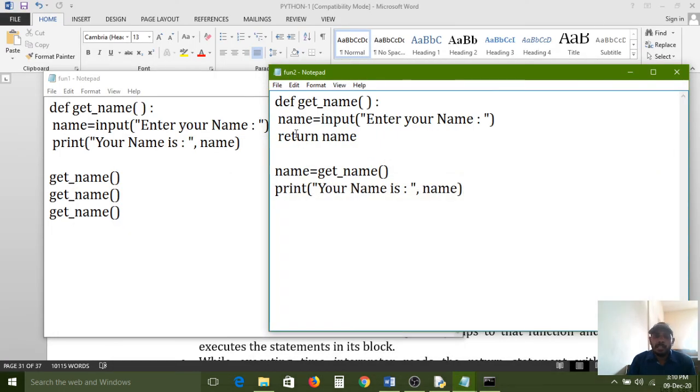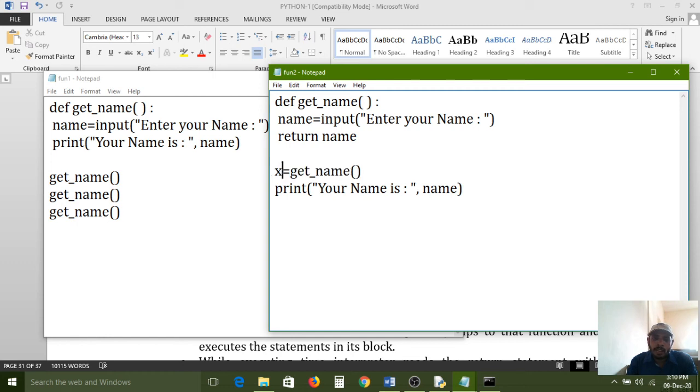So nothing but if you call this function, immediately the control will be generated, the control will be created, and it will search for this function name. If the function name is found in our program, then immediately all those statements will execute, and after getting that input value and storing it in this variable, that name variable will return to the calling place and store into name again. And this is not mandatory. Same name is not mandatory here.